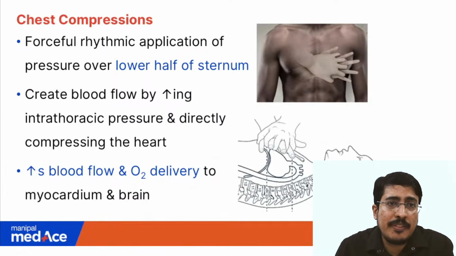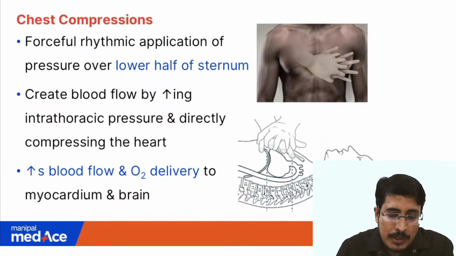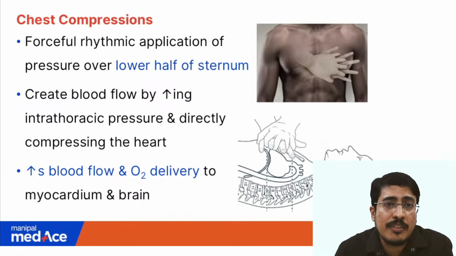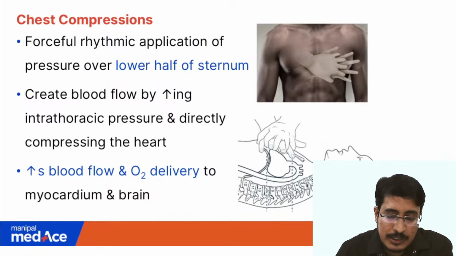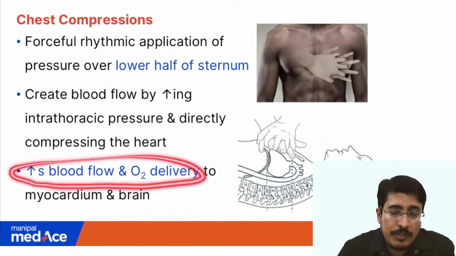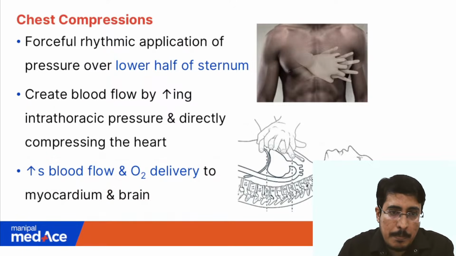So we'll just briefly see what these chest compressions are. They are rhythmic, forceful application of pressure over the lower sternum. It increases blood flow by increasing the intrathoracic pressure and directly compressing the heart. It increases blood flow and oxygen delivery to the heart and the brain.